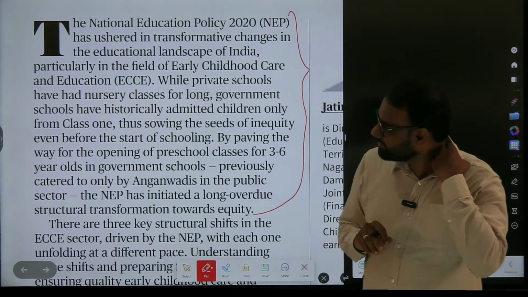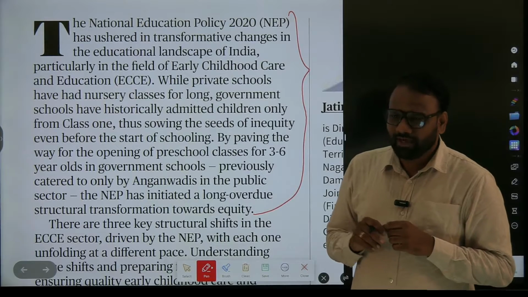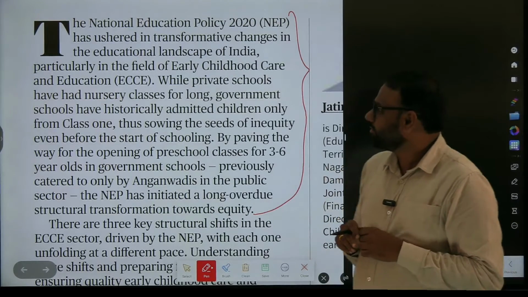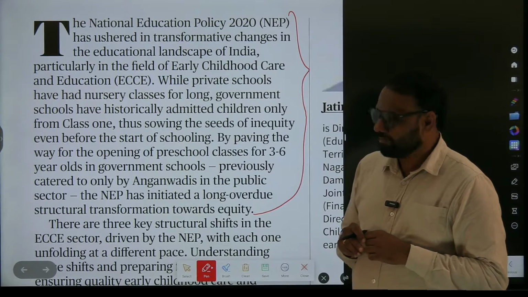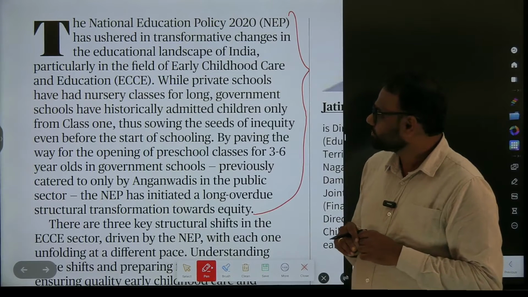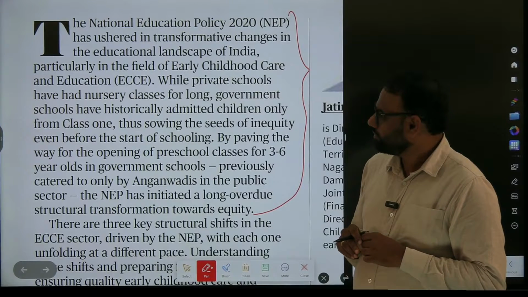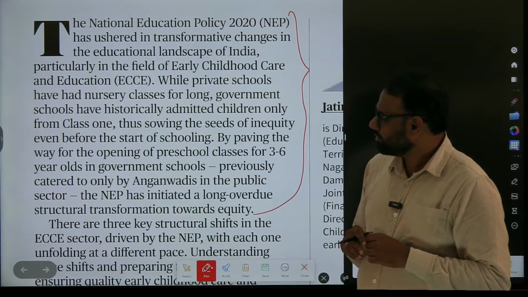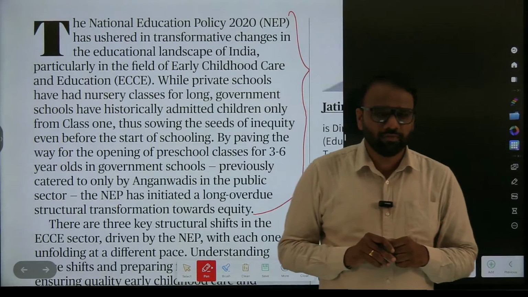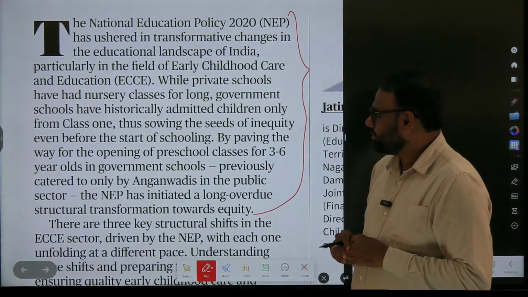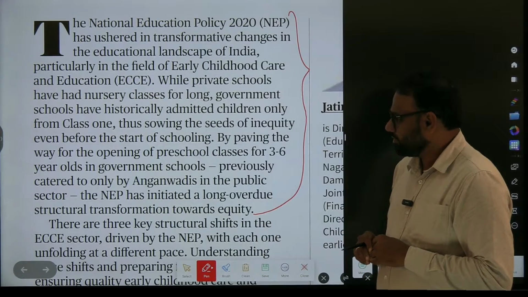The National Education Policy 2020 has assured transformative changes in the educational landscape of India, particularly in the field of early childhood care and education (ECCE). While private schools have had nursery classes for long, government schools have historically admitted children mainly from class 1, thus sowing the seeds of inequality even before the start of schooling.